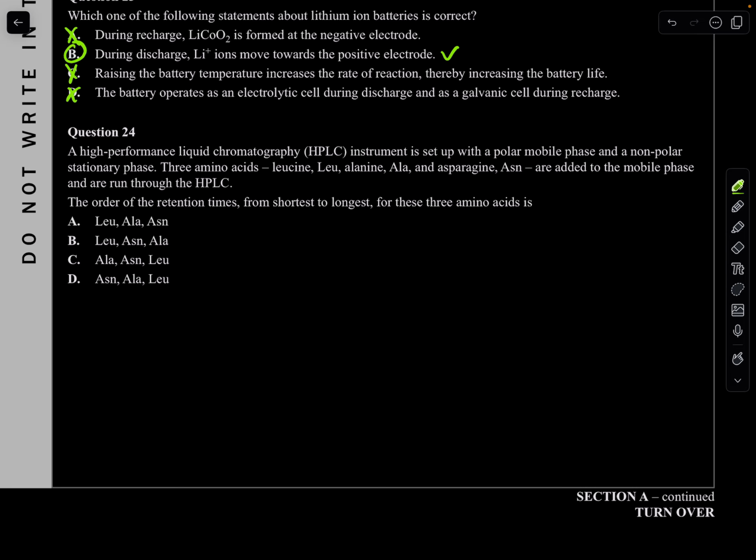The amino acids leucine, alanine, and asparagine are added to the mobile phase and they run through the HPLC. The order of the retention times from the shortest to the longest for the free amino acids is what? Alright, let's think about it.